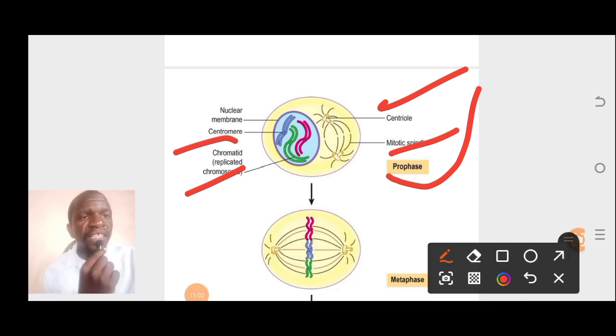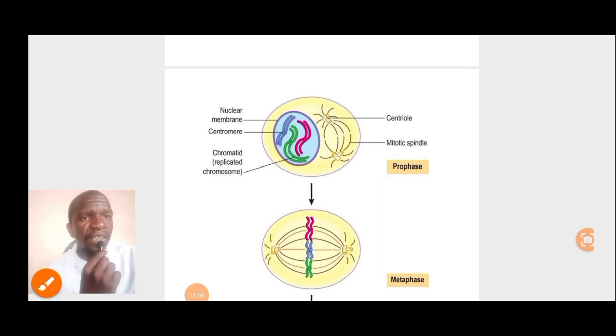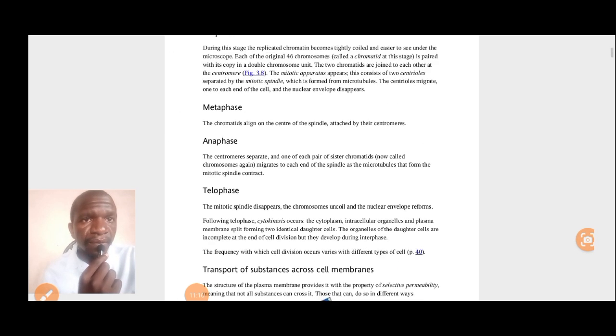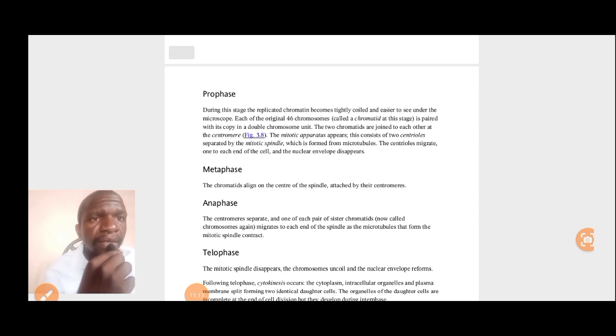So what are we saying now under prophase? Here we are saying the replicated chromatin becomes tightly coiled and easy to see under the microscope. The chromatid at this stage is paired with its copy in the form of a double chromosome unit.